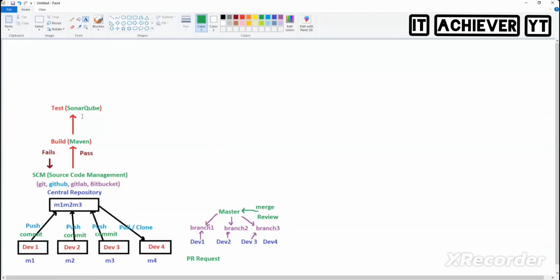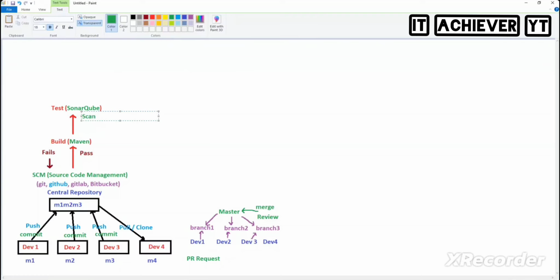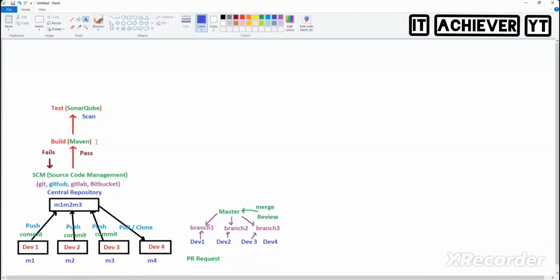Which tool will scan? SonarQube will scan. It will scan the code and tell you what the problem is. Clear? Okay. Now scanning is done and everything is perfect. What's the next stage?